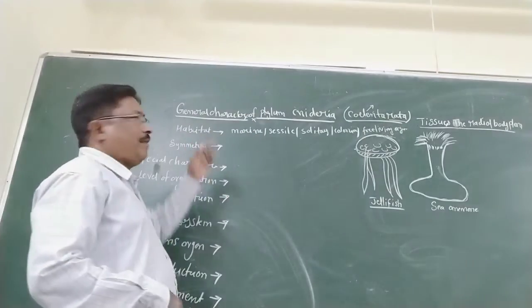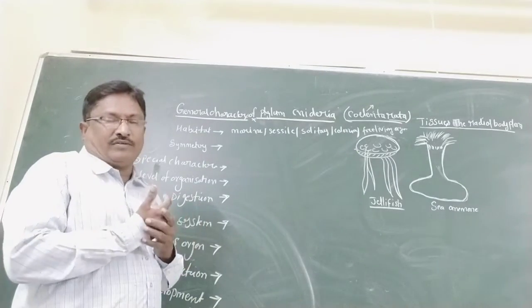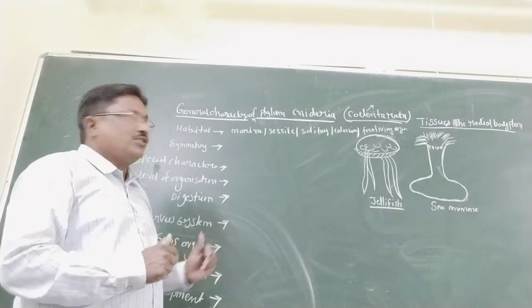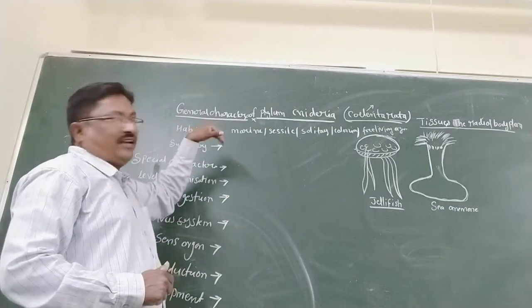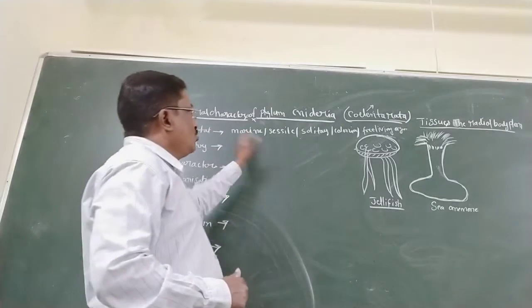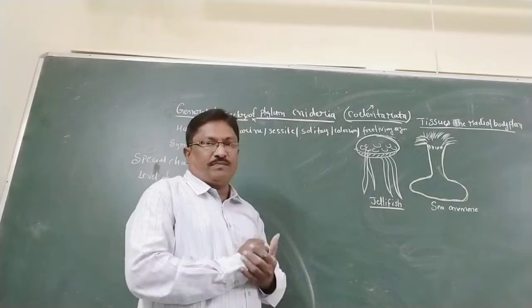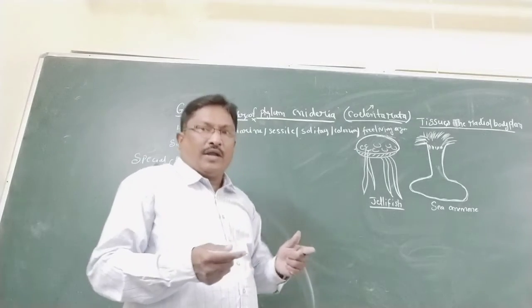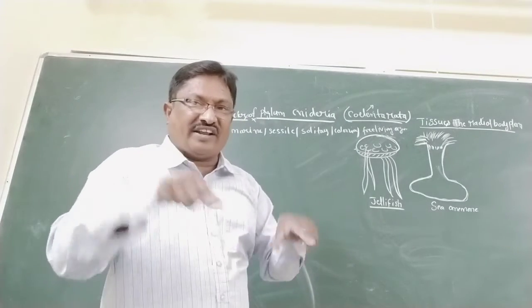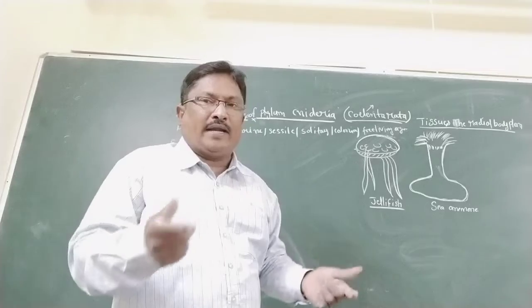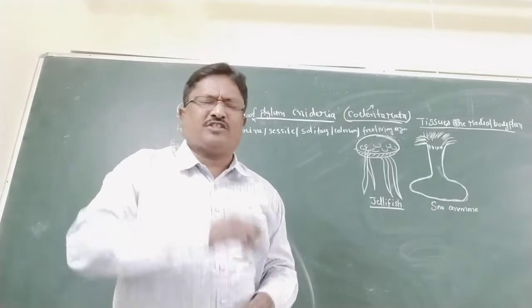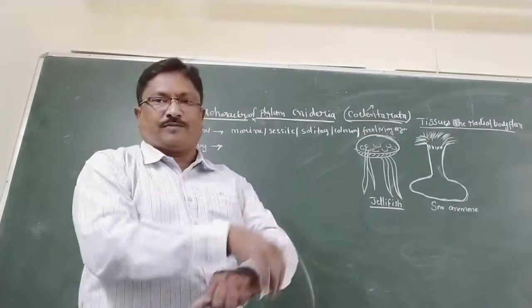So first, the habitat. Habitat means living area. They are marine, sessile, solitary, colonial, free living organisms, with tissue level of organization and radial symmetry. These are specific characters of Cnidarians.